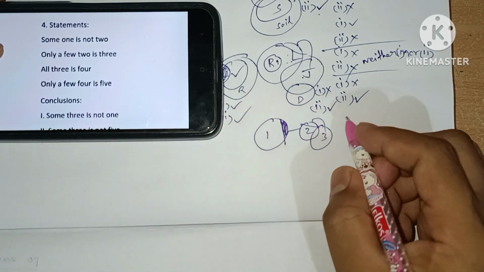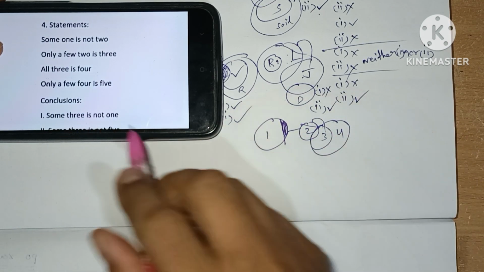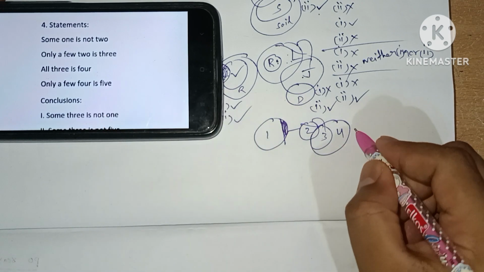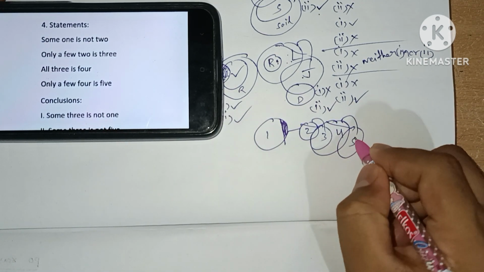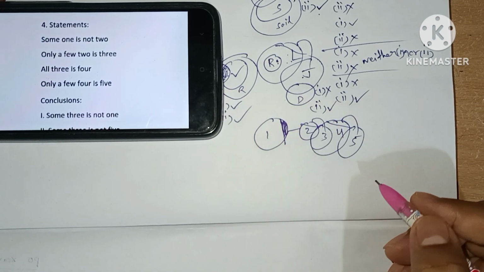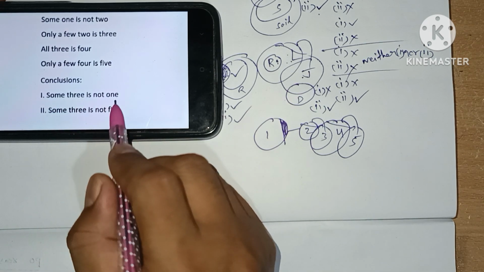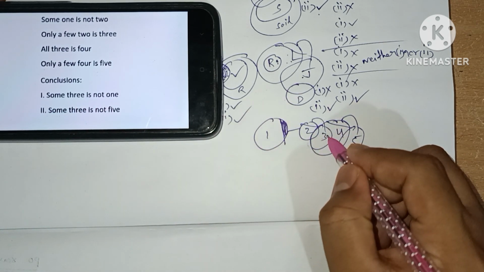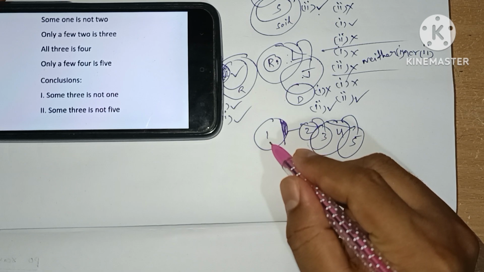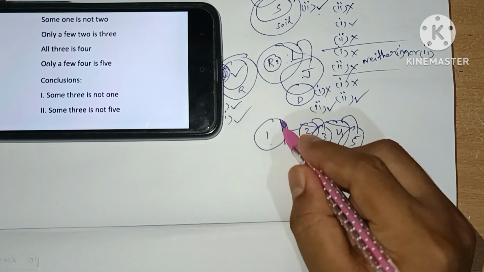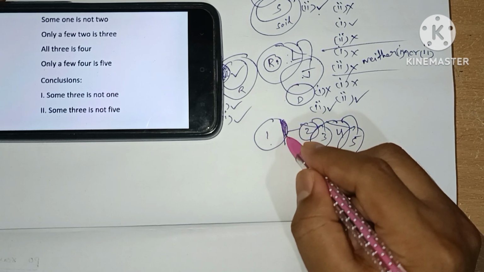All 3 is 4. Only a few 4 is 5. So this is the Venn diagram we got. Let's see the conclusions. Here we see not. So we check all 3 can be 1. All 3 can be placed inside 1. It is possible because here it says only some part is not sharing with 2.